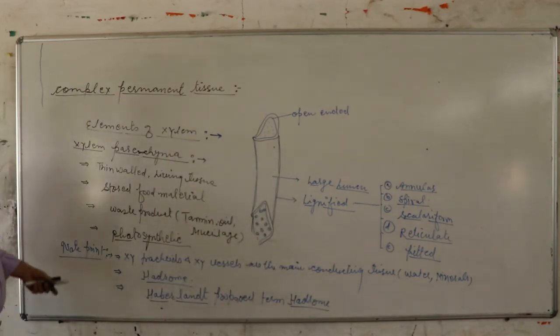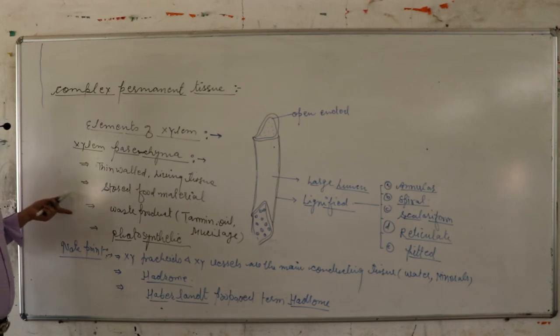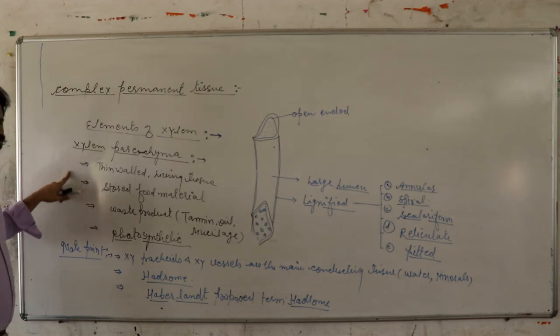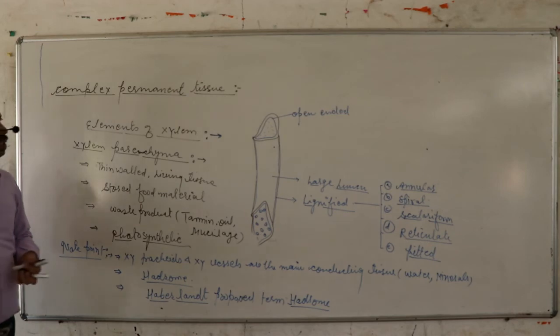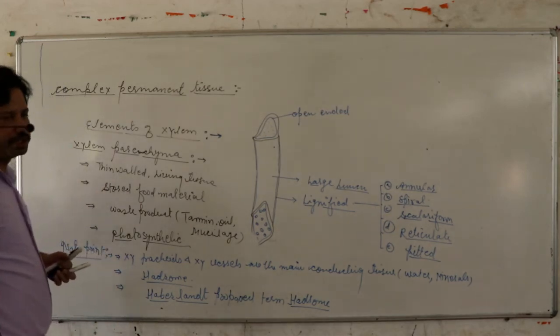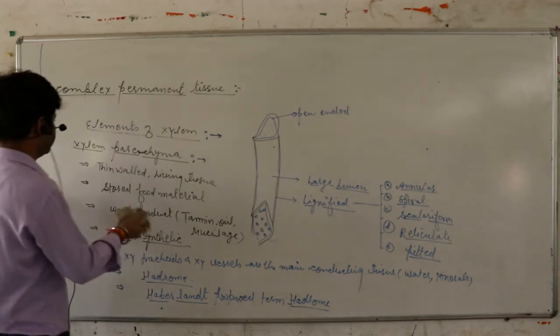Now students, these are the elements of xylem complex tissue. Now, the second type of complex tissue is called phloem.